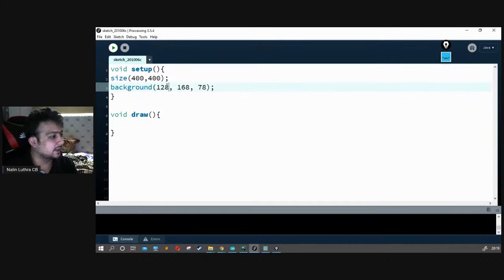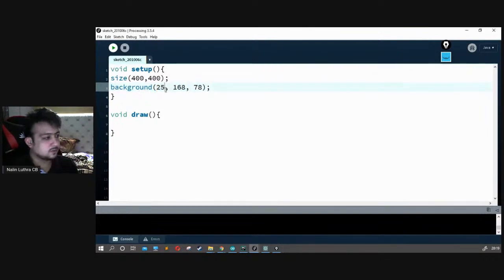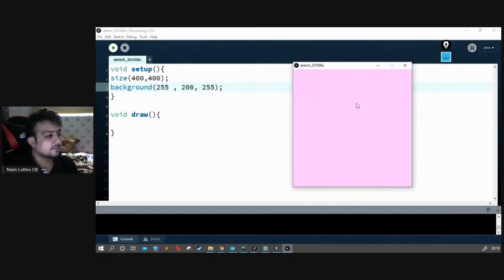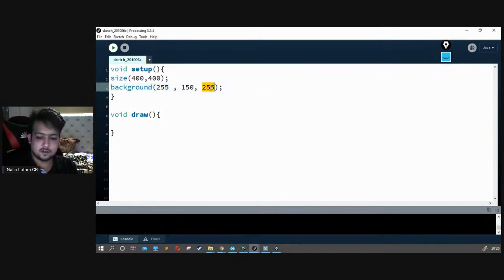Let's say we just tried 128 over here, and let's see how it goes. I guess it will be slightly different. It will be green. Yeah, that's how it is. It's green. Cool enough. So let's call it 255, and over here 200, and it's R, G, and B. We got R, we got G. Let's make blue 255 again. Cool. Let's see what goes. All right, so it's kind of a weird color. Anyhow, let's call this 150, and you can play with it. Okay, so let's make this final and move forward. I think this color is good enough for us.